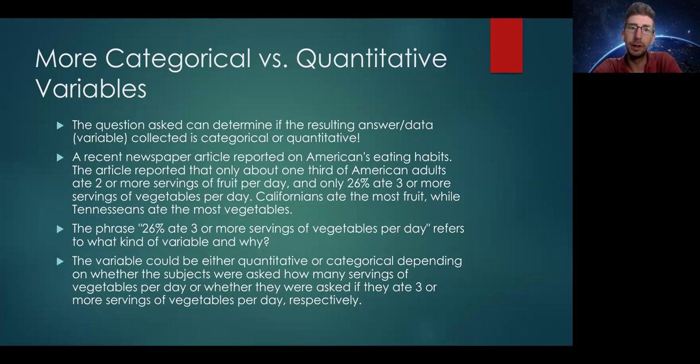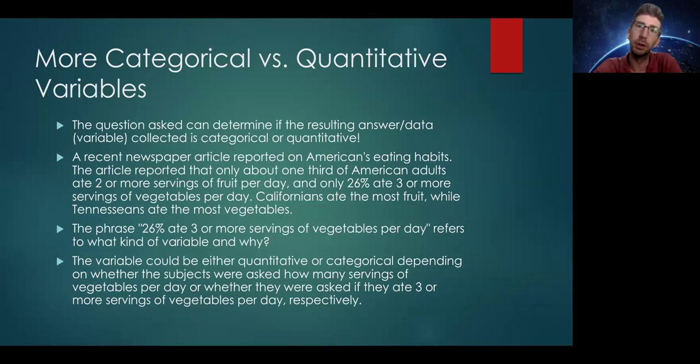But if they asked, do you eat 3 or more servings of vegetables per day? Or do you eat less than 3 servings of vegetables per day? Those are 2 distinct categories, and that would make this a categorical variable.